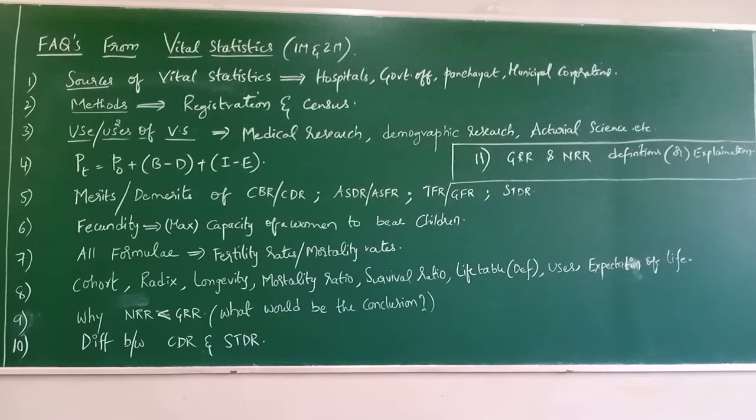Actually, in CBR and CDR, what you are calculating is the overall births by the overall population, or the overall deaths by the overall population. So here you have not bifurcated any kind of sex decomposition or age decomposition, nothing of that sort in CBR and CDR. Overall you have calculated. So the merits and demerits, how will they be?